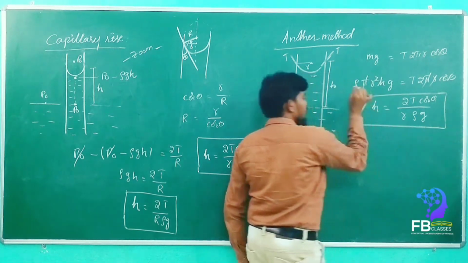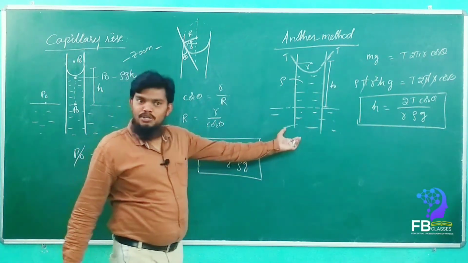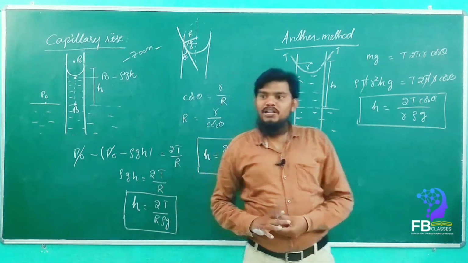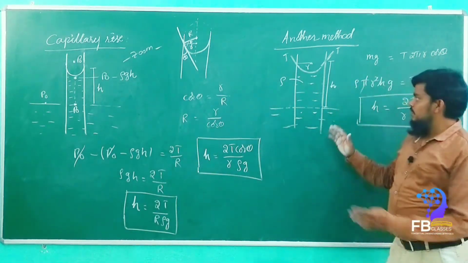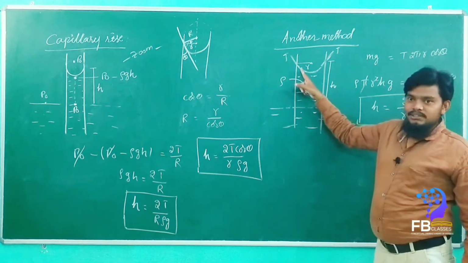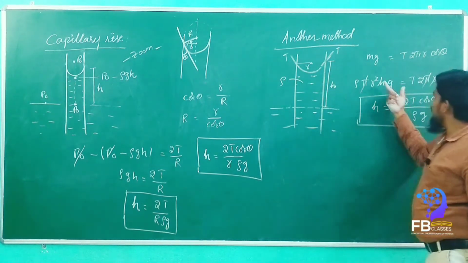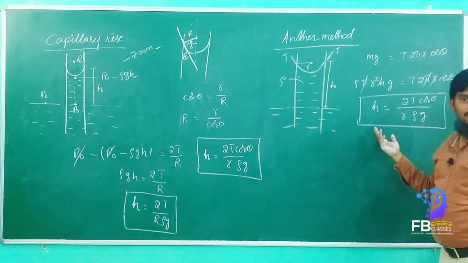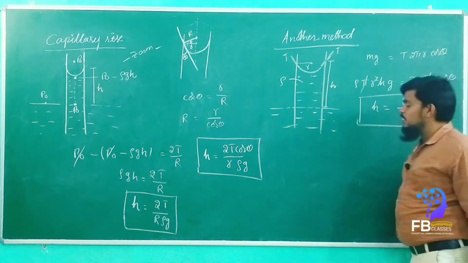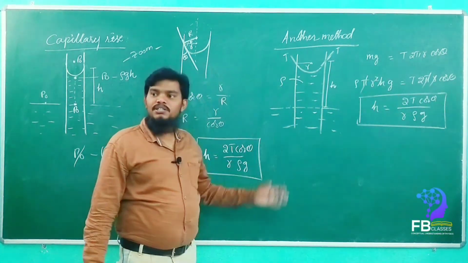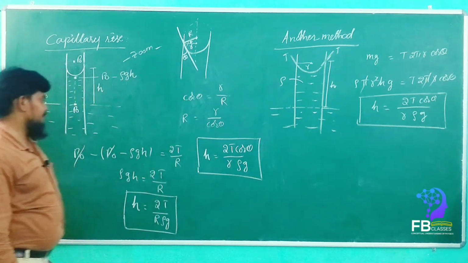See, another method is very simple, we can find out the answer, yes or no? What conceptual understanding did we use here? The weight of the liquid column is balanced by tension, yes or no? So simply we wrote the tension is equal to weight. So we find out the h value, h is equal to 2T cos theta by r rho g. Okay, can you please make a note of it, then we can continue the class.